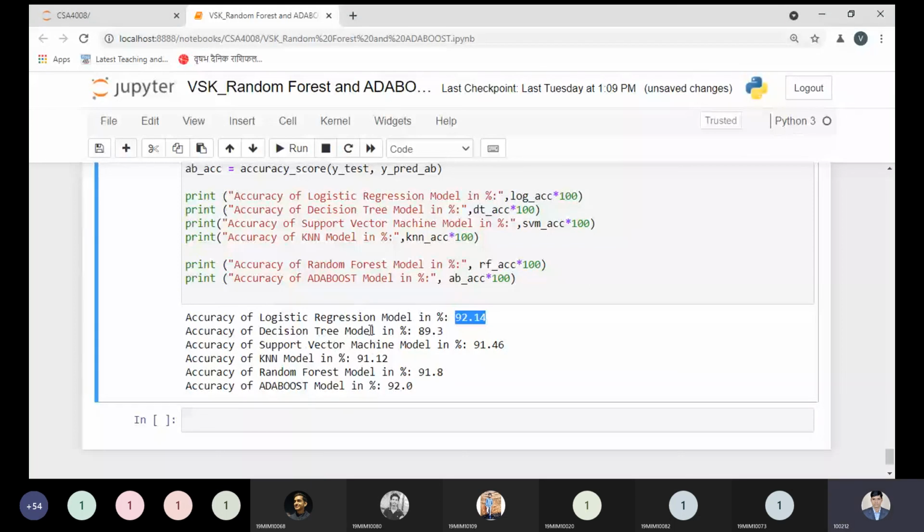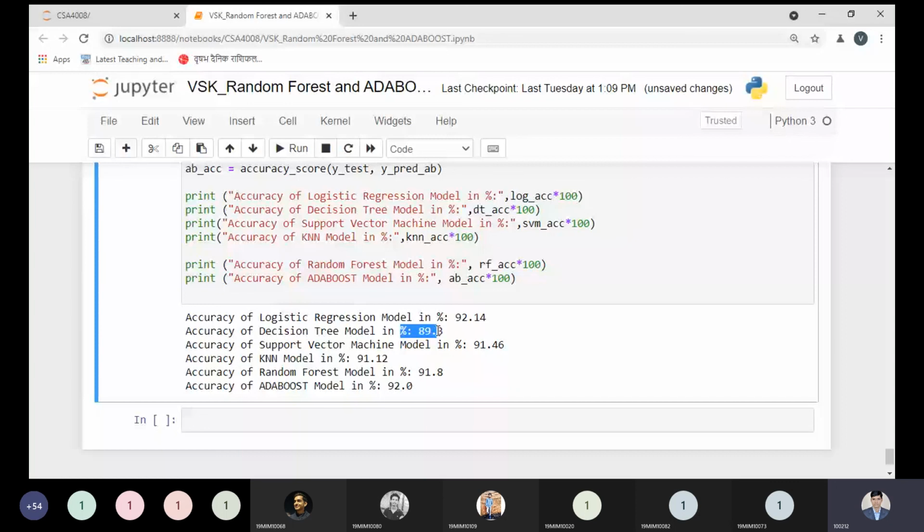The decision tree is providing 89.3, which is not very good, but somehow we can say it's okay. But the support vector machine is providing a better result than the decision tree. Why? Because when we have a small amount of data, the decision tree will work fine, but the support vector machine provides better results with larger data. So everything is dependent on the data set.